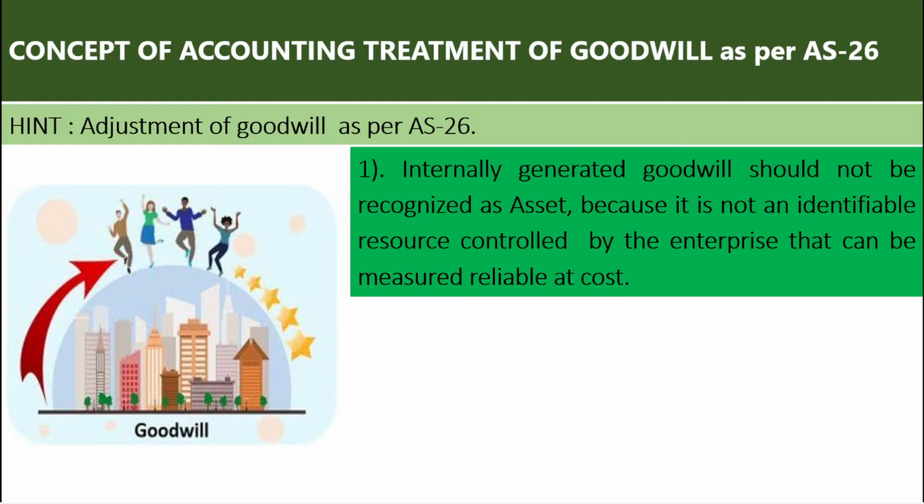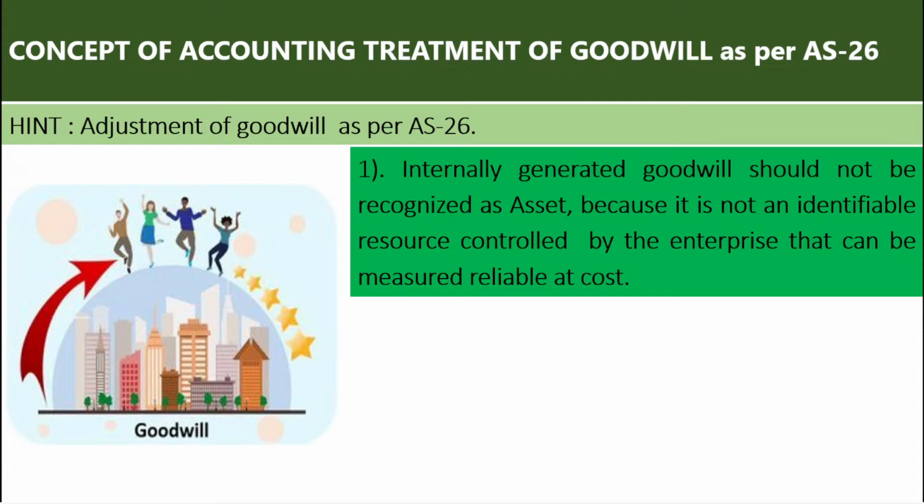There are two types of goodwill. One is internally generated goodwill, or we call it a self-generated goodwill. Second one is purchased goodwill. Now we are discussing the self-generated goodwill or internally generated goodwill.